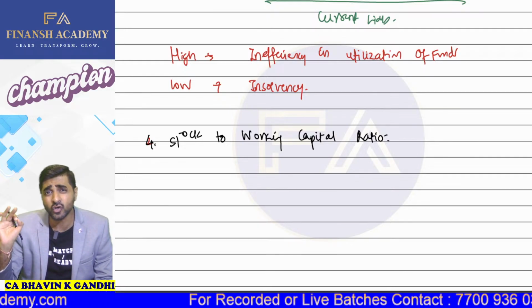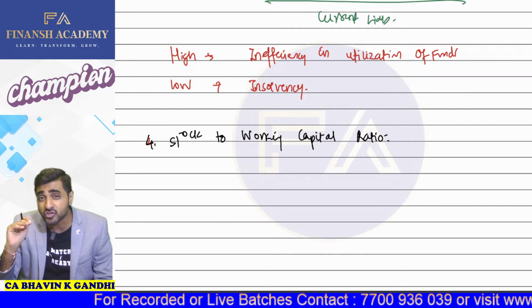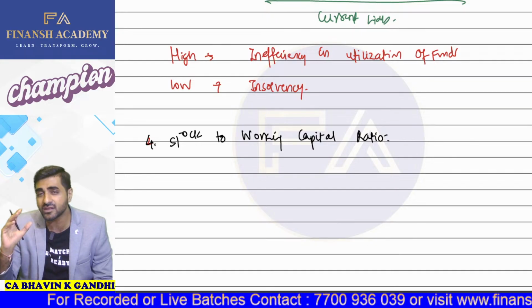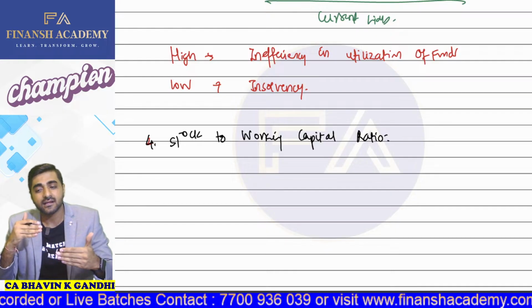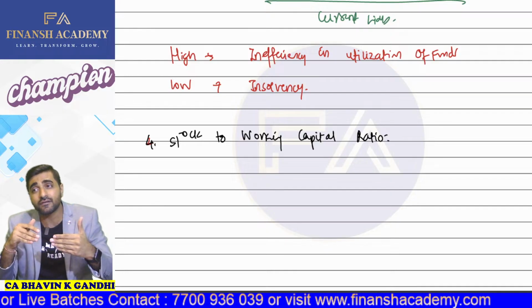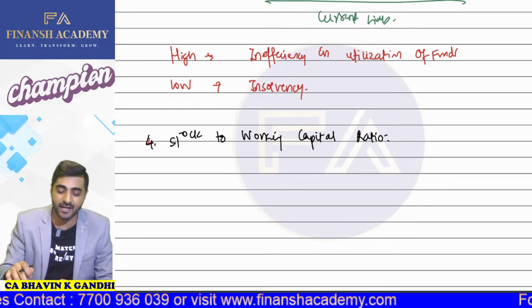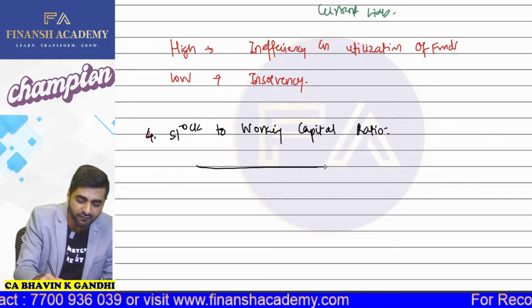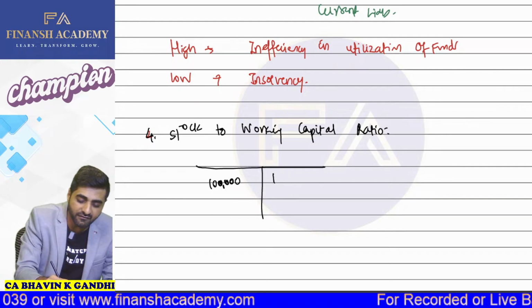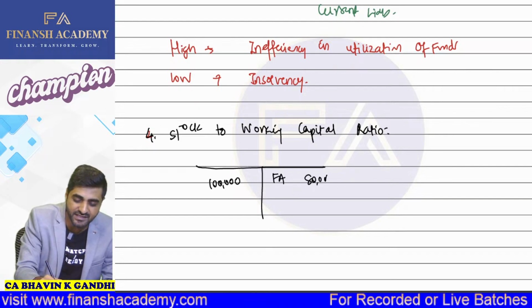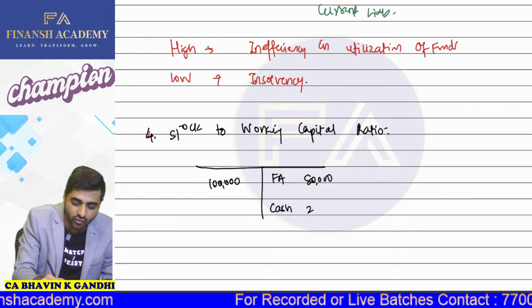Now, in stock to working capital ratio, we need to check what is the amount of stock which you have in the working capital of the company. Or else we can also put it like this, what is the amount of working capital which is blocked in the form of stock. Okay. See, for example, if you are starting your business with 1 lakh rupees, okay, and with this 1 lakh rupees, you have purchased some fixed assets of 80,000. So you have kept some cash available with you, that is 20,000.